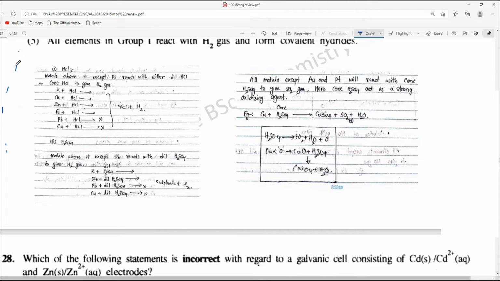So when you have the activity series like this, zinc, iron, I'm not going to write everything.